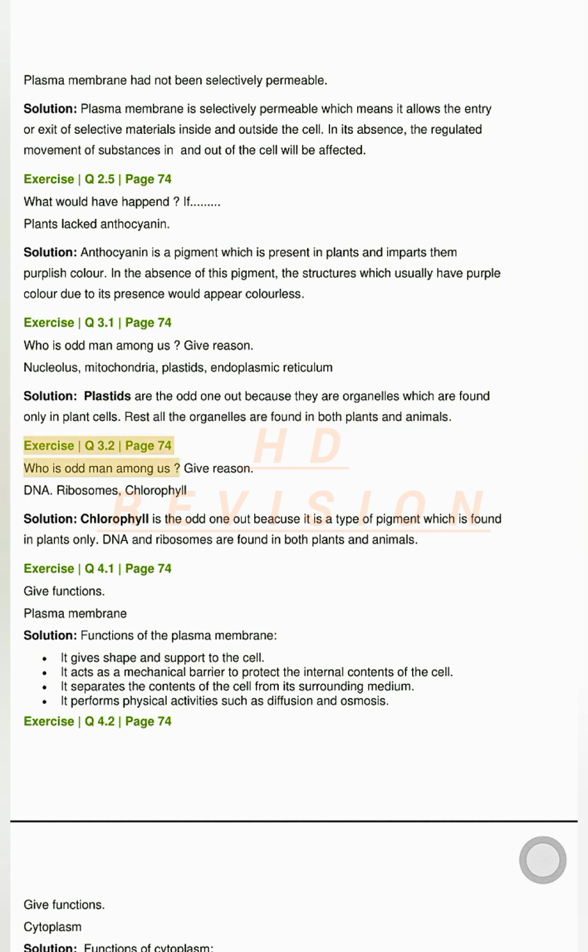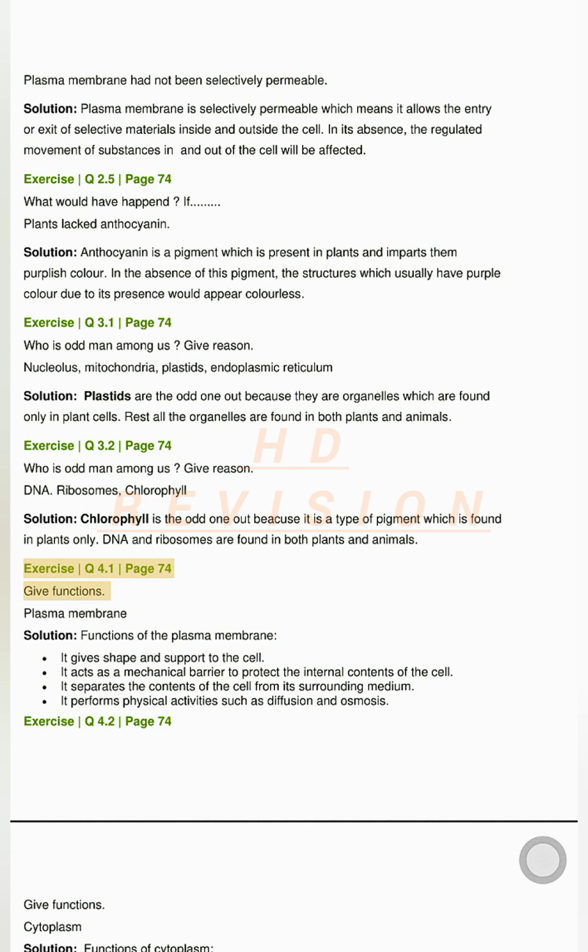Exercise Q3.2 page 74. Who is odd man among us? Give reason. DNA, ribosomes, chlorophyll. Solution. Chlorophyll is the odd one out because it is a type of pigment which is found in plants only. DNA and ribosomes are found in both plants and animals.